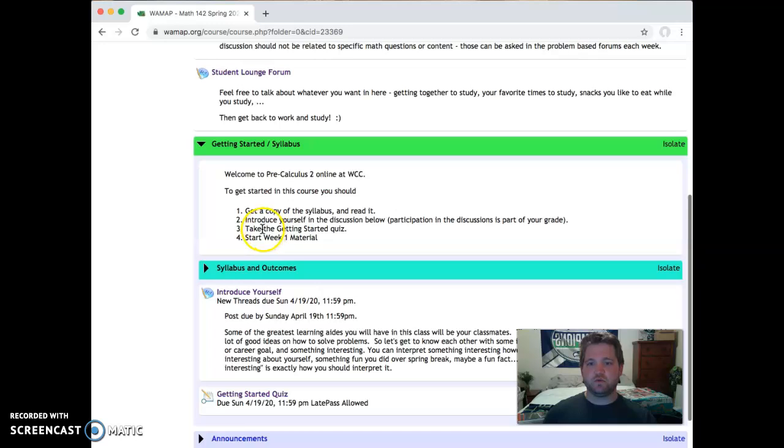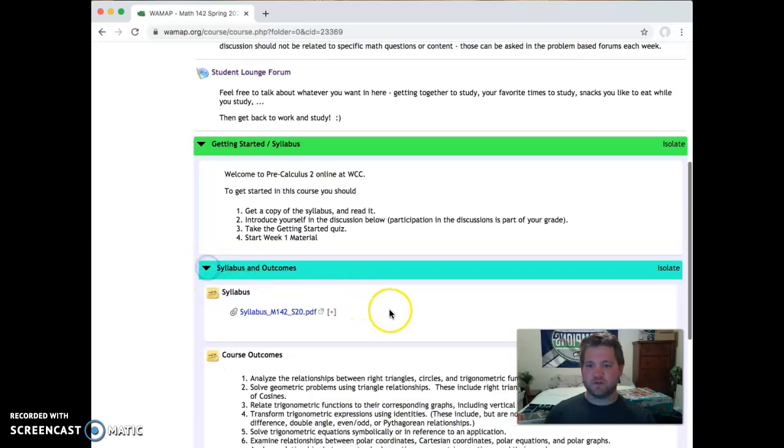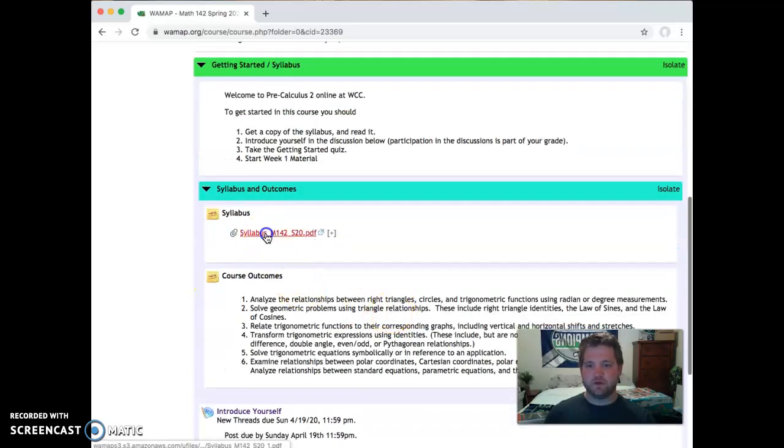Then after this, you will take the Getting Started quiz, and you'll find that right here. So this Getting Started quiz will be both a syllabus quiz, so you'll want to make sure to read the syllabus first, and also a quiz that's just going to help you get used to how WallMap works. And then after this, you'll go ahead and get started with the week 1 material. So let's go ahead and go over here and open up the syllabus. You can click here.